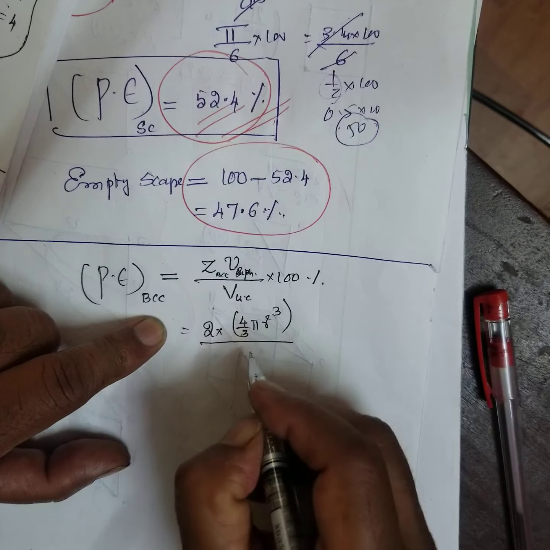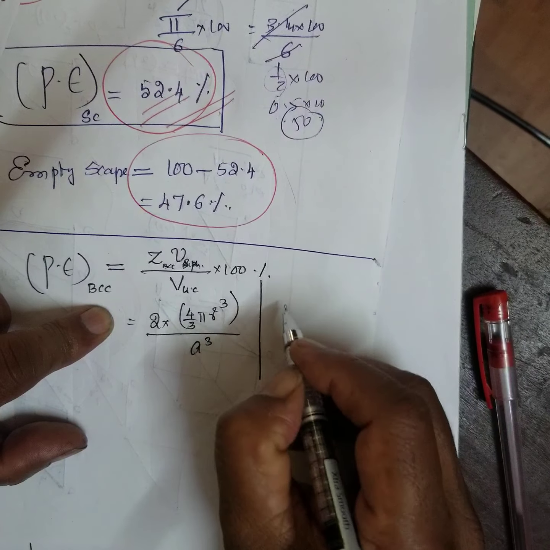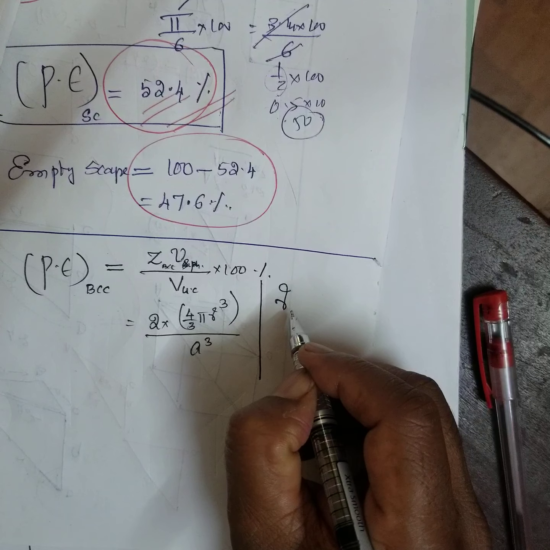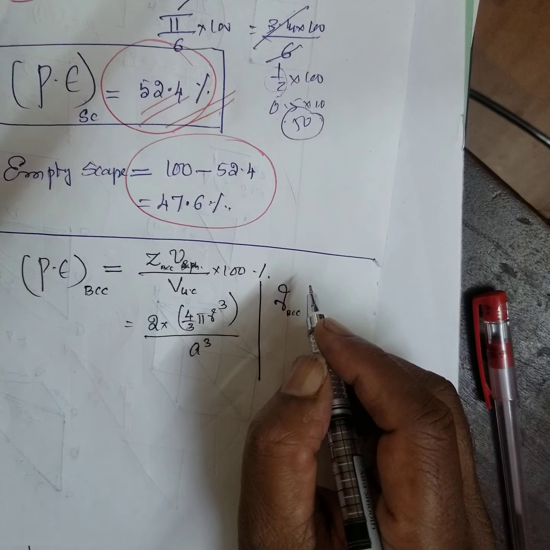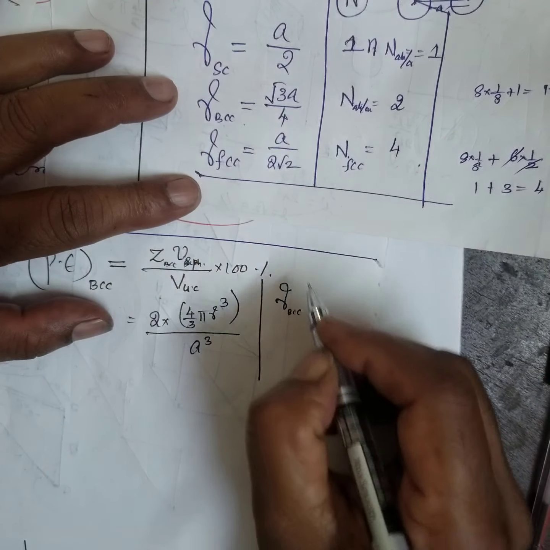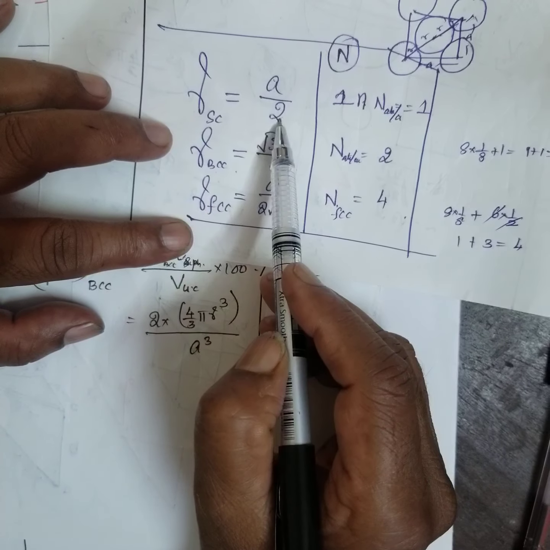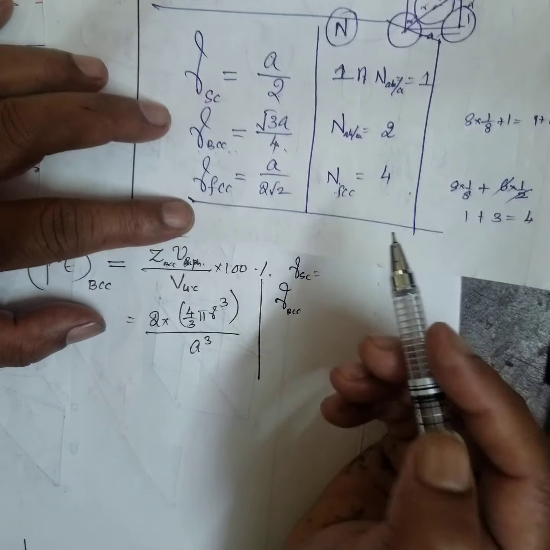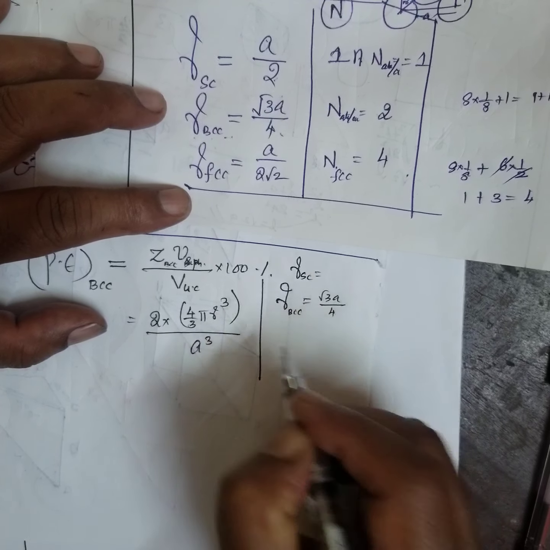Then the volume of the cube is what? A cube, the edge length. Now you also know the radius of BCC. Radius of simple cube is how much? A by 2. BCC is root 3 A by 4. FCC, this one. The radius of BCC is root 3 A by 4.